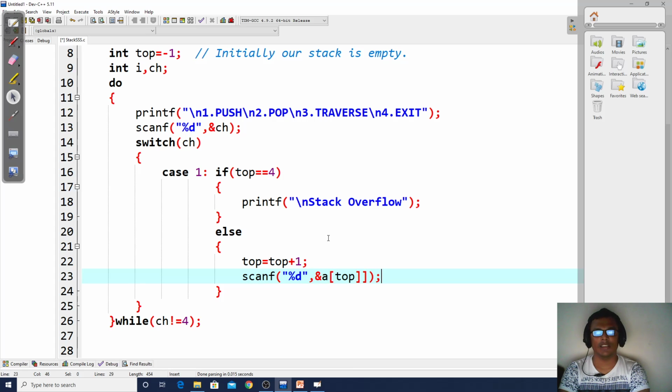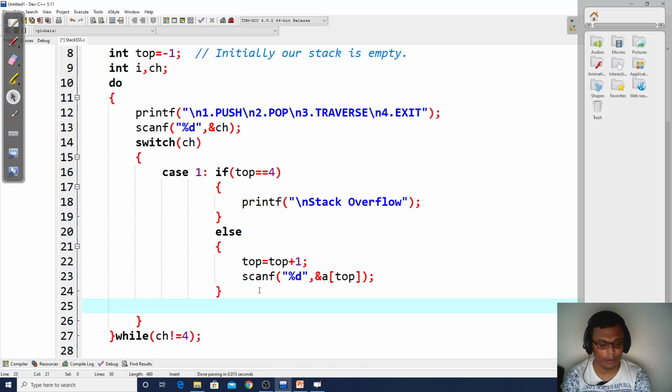Oh, I have added one mistake bracket. Okay, so we are going to scan that element at A of top, right? So this is how I am going to perform a push.